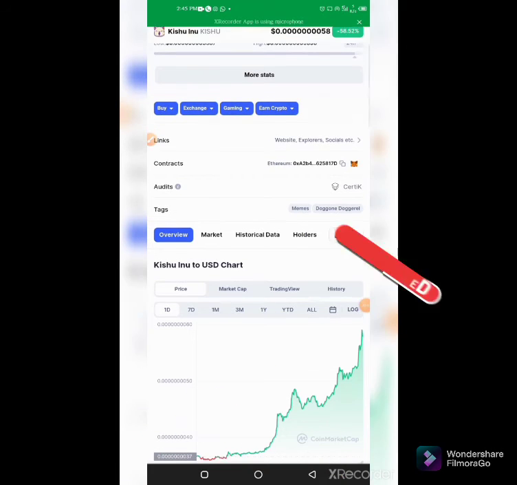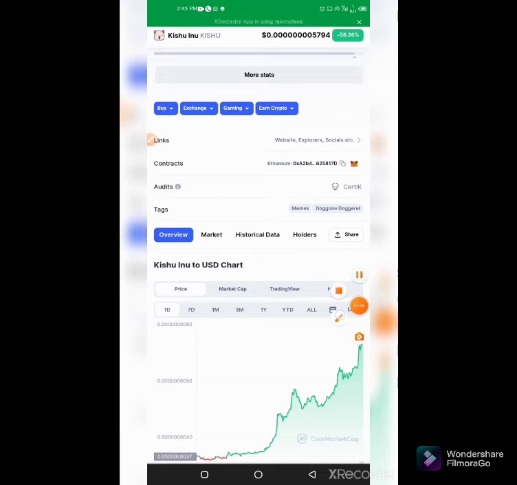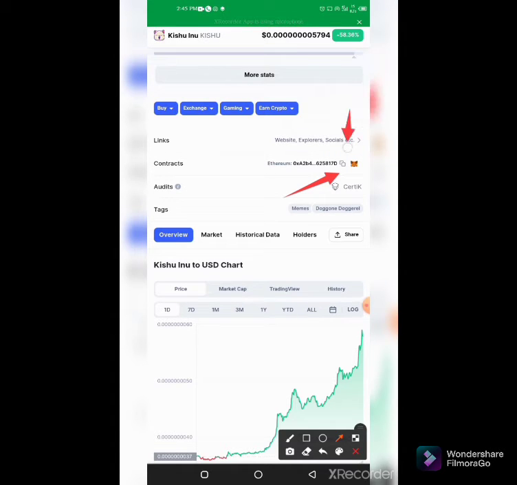So Kishu Inu, this is where you get the contract address. You simply scroll down and you click copy. That's it. Just click this copy button, and it is telling you that Kishu Inu is an Ethereum blockchain coin.